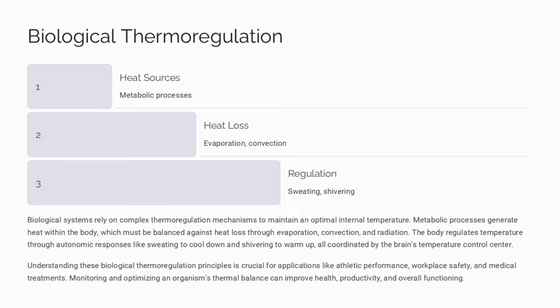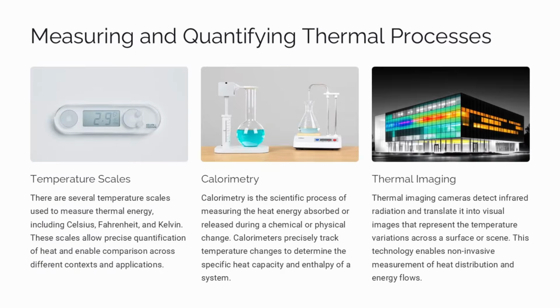Understanding these thermoregulation principles is crucial for applications like athletic performance, workplace safety, and medical treatments. Monitoring and optimizing an organism's thermal balance can improve health, productivity, and overall functioning. Temperature scales like Celsius, Fahrenheit, and Kelvin allow us to precisely quantify and compare thermal energy across different contexts and applications. Calorimetry is the scientific process of measuring the heat energy absorbed or released during chemical or physical changes. It helps determine a system's specific heat capacity and enthalpy.